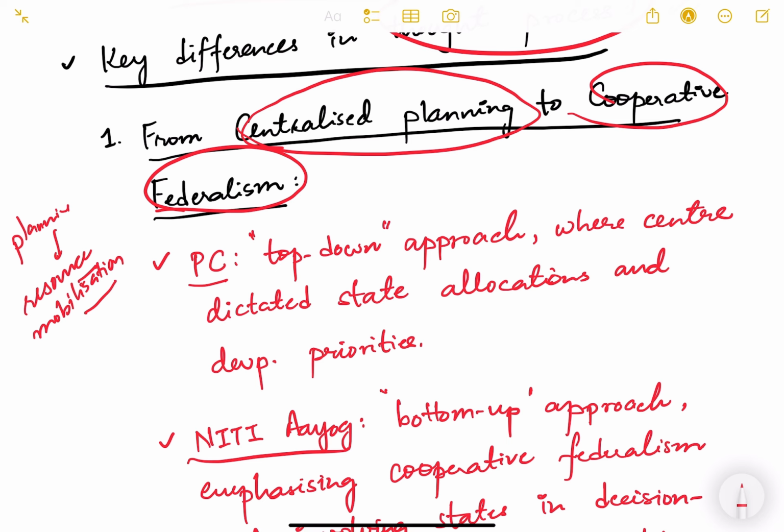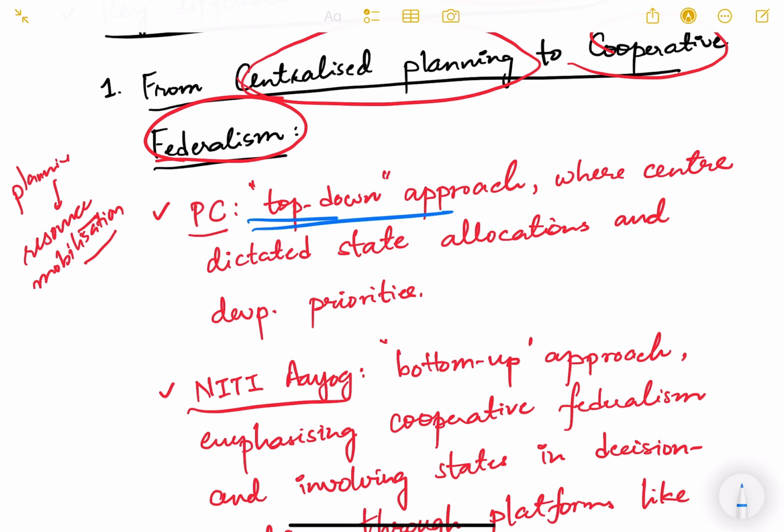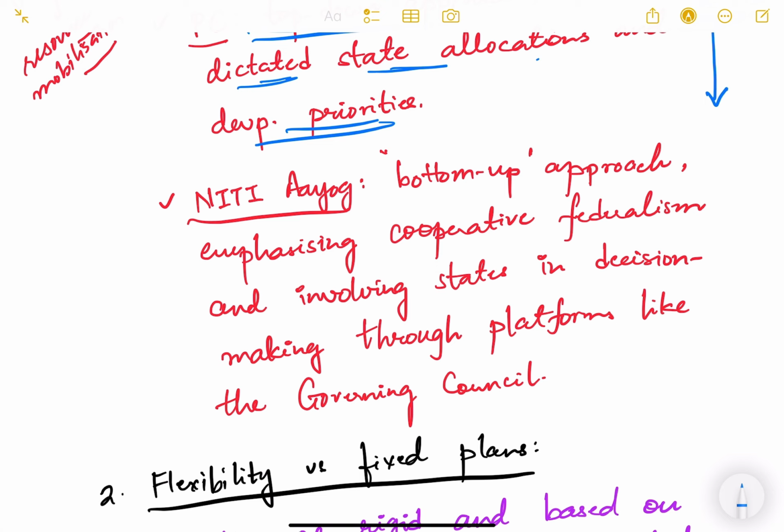national level. So planning commission had the top-down approach, meaning that decisions would be taken at the top from New Delhi, and then sent to the various states, where the center dictated the state allocations and development priorities. New Delhi, meaning the central government, the union government, dictated the policies and development priorities to the states, and accordingly funds were allocated. However, NITI Aayog changed this fundamentally.